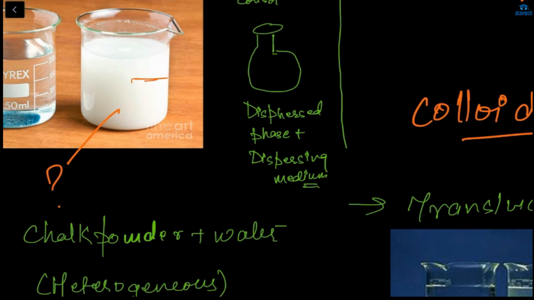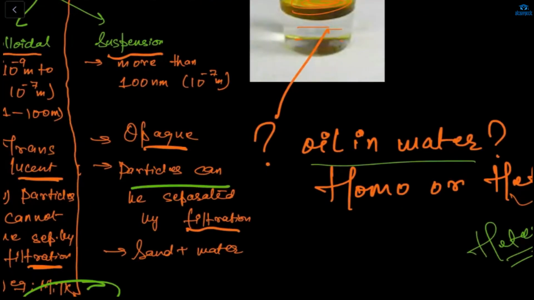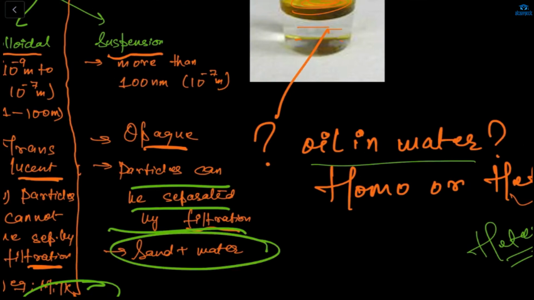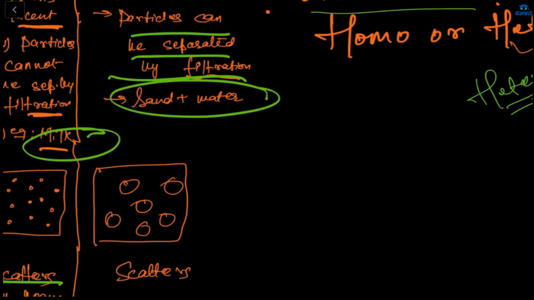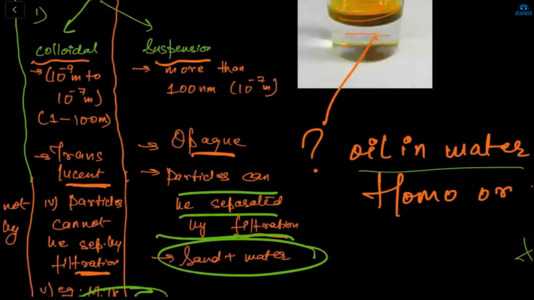And what is suspension? Anybody? Razi, what is suspension? Here I have told you, this is the suspension. The particles can be separated by filtration. Example, salt plus sand plus water. And here the particles are very large. Scattering of light also takes place, same as in the colloidal solution.